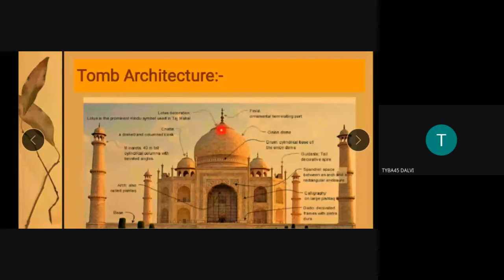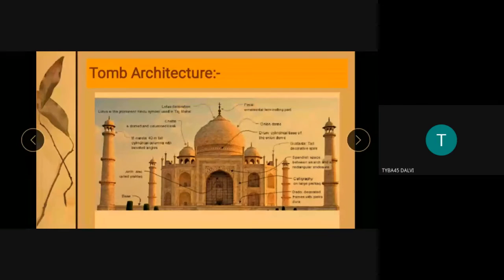So what is a pendentive? This is the drum, this is the onion dome, and this is the finial. The pendentive is the structure that joins the drum to the dome. So this is the pendentive.